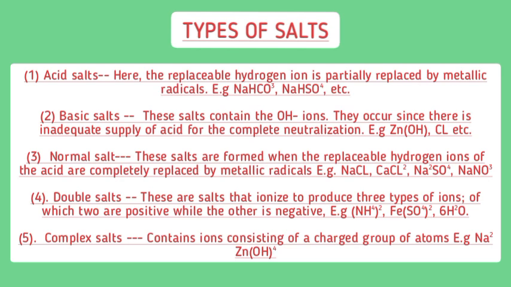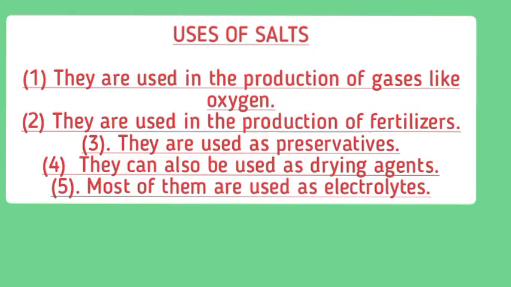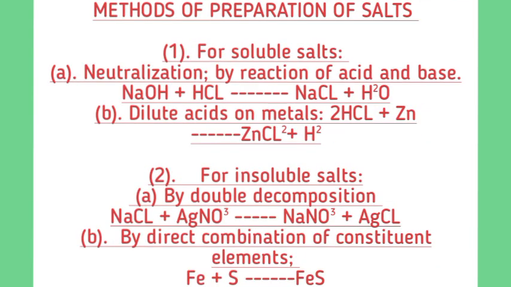So now let's look at the next one. Let's see what's coming up now. So the next one is the uses of salt. Number 1, they are used in the production of gas like oxygen. Number 2, they are used in the production of fertilizers. Number 4, they can also be used as drying agents. Number 5, most of them are used as electrolytes. So take note of the uses of salt. Some are used as preservatives, some are used as fertilizers, some are used as reducing agents.